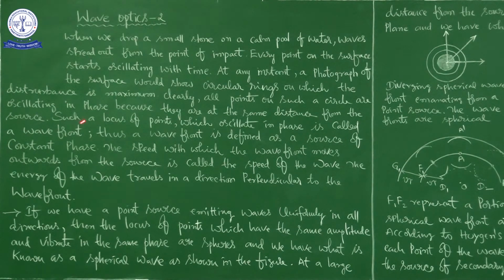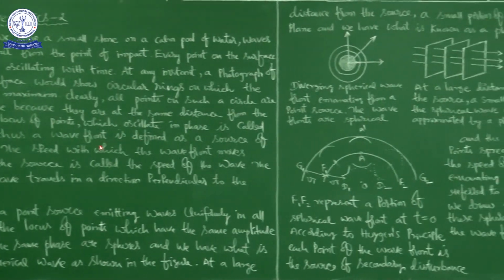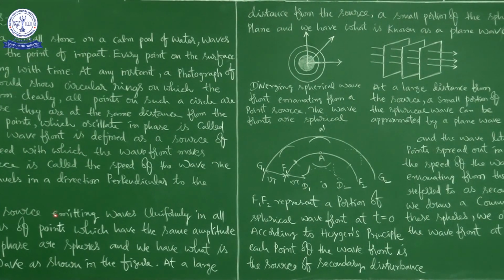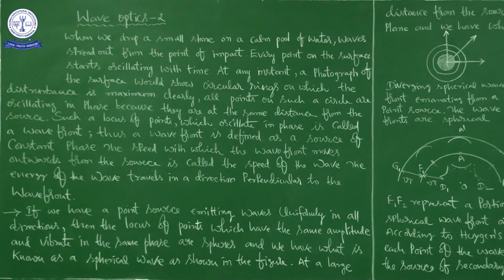See here, such a locus of points which oscillates in phase is called a wave front. Here what I am saying is, such a locus of points which oscillates in phase is called a wave front.